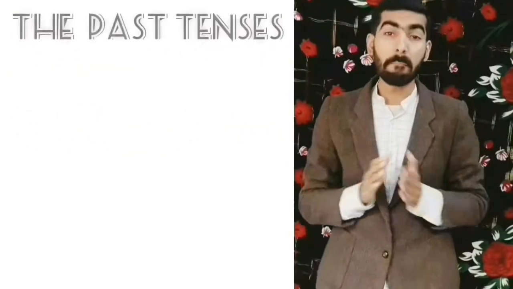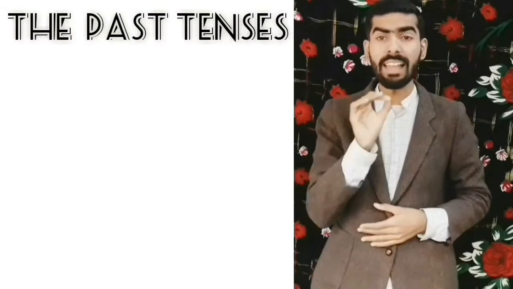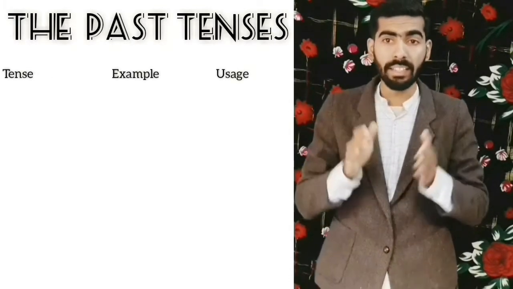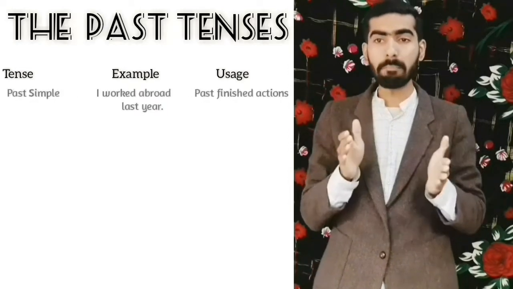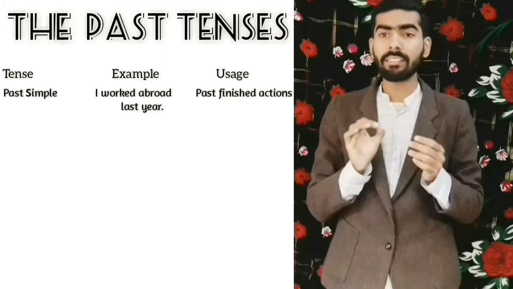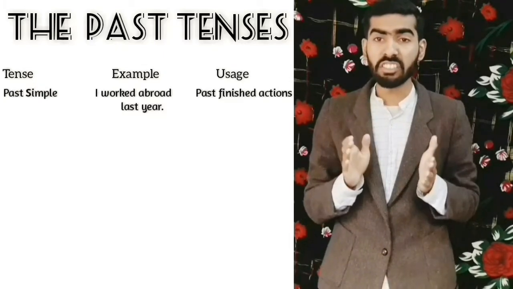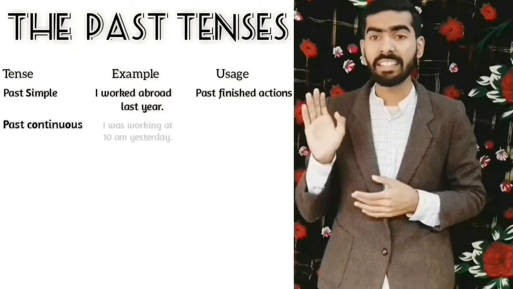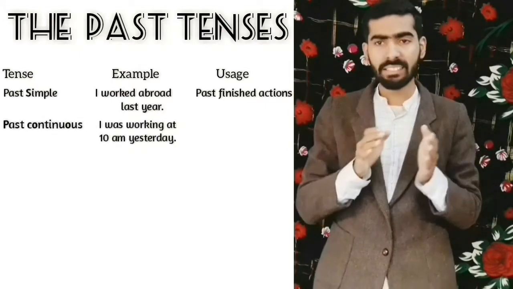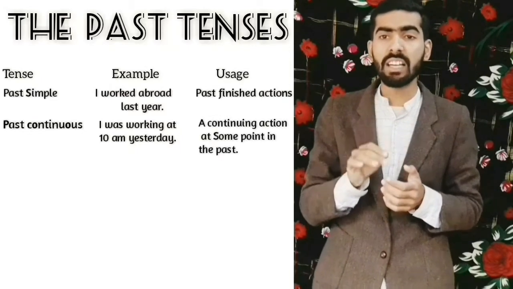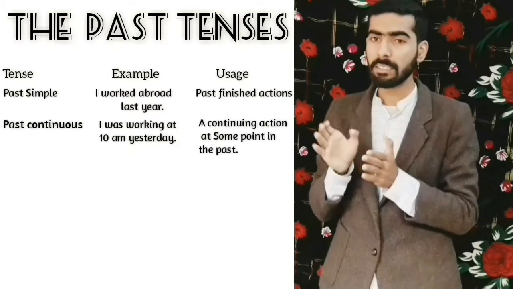Let's move on to the past tenses. We will have a quick overview and then we will go into more detail. We have the past simple, I worked abroad last year. That talks about past finished actions. We have the past continuous, I was working at 10 a.m. yesterday. That describes continuing actions at some point in the past.